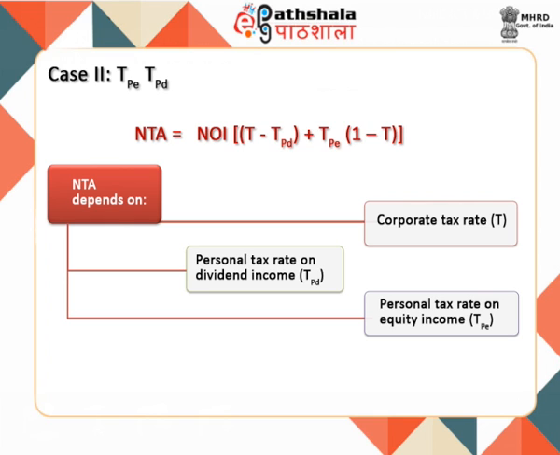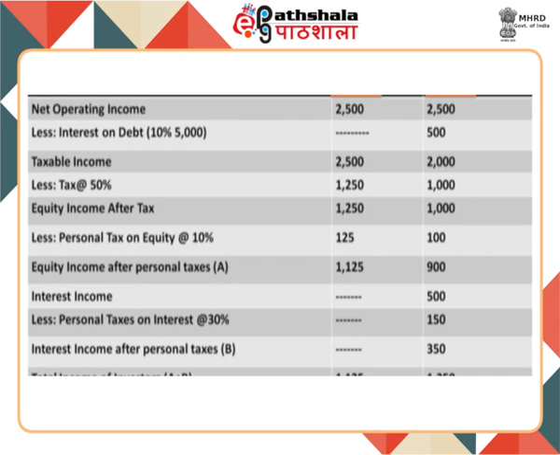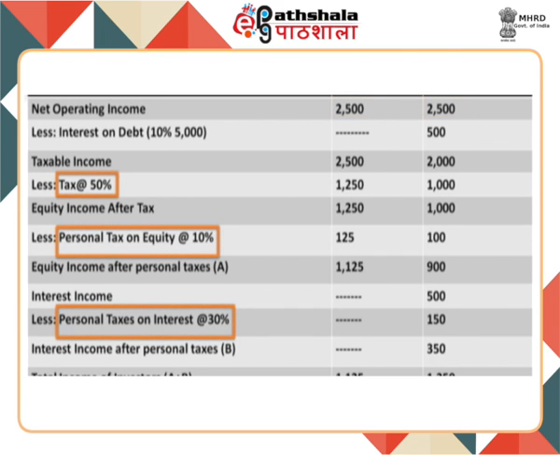There are two firms, U and L. The net operating income for both is rupees 2500. Firm L has rupees 5000 10% debentures. The corporate tax rate is 50% and the personal tax rate on equity is 10% and on interest income is 30%. Let's calculate the income of investors and net tax advantage.